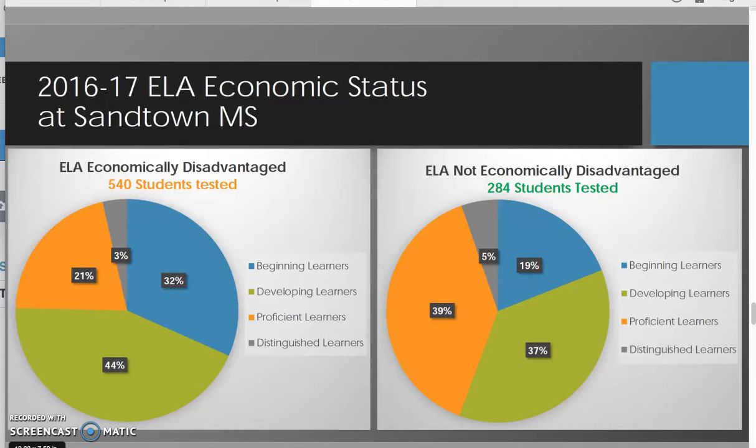So then let's look at the proficient learners. Economically disadvantaged students were at 21% as opposed to 39% for economically not disadvantaged. And that's proficient learners. And let's look at our last group, which are distinguished learners. They're 3% in the economically disadvantaged as opposed to 5% in the distinguished learners that are not economically disadvantaged.